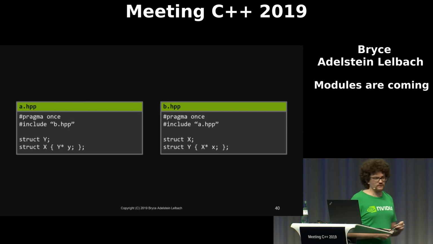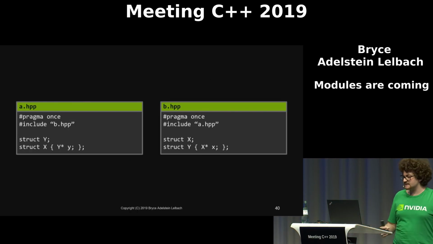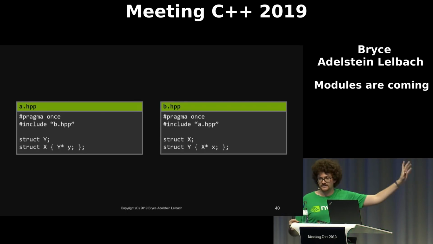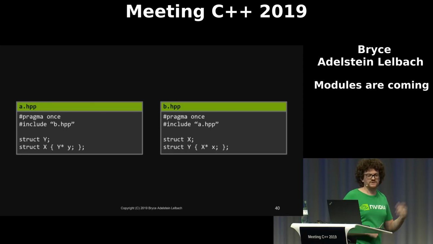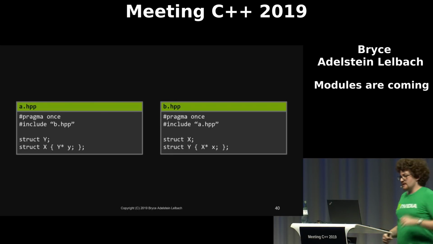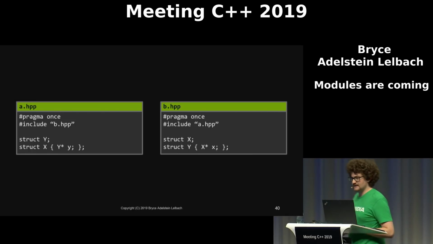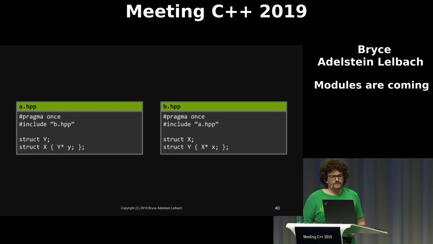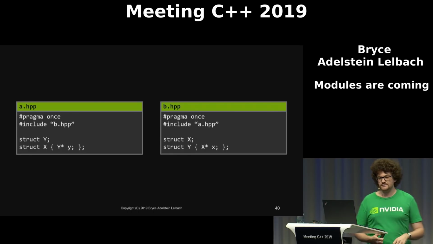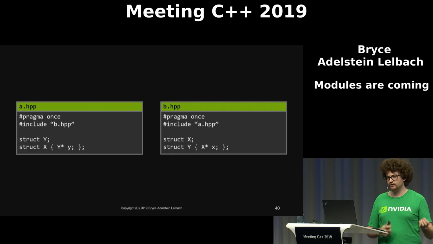So in the textual inclusion world, this example here, which has a cyclic dependency, is code that's valid and fine and it'll compile. And this example isn't particularly malicious right here. We're using some forward declarations, and we happen to have an include cycle. But like, this will work. But when you run into cyclic dependencies at scale, it can often make it very difficult to restructure or reorganize code. I'm sure many of us have encountered this.